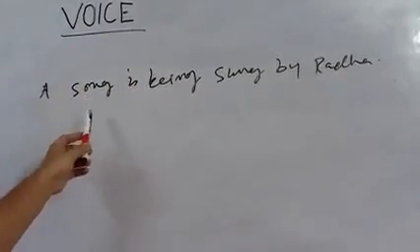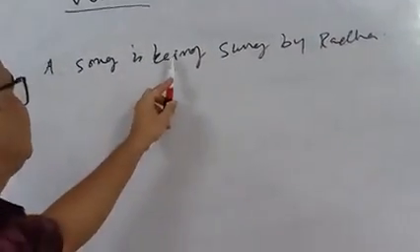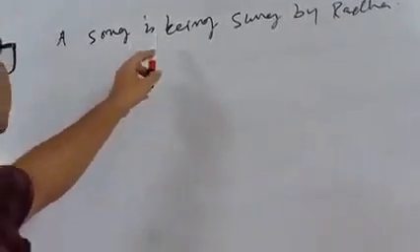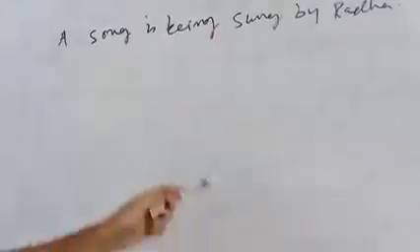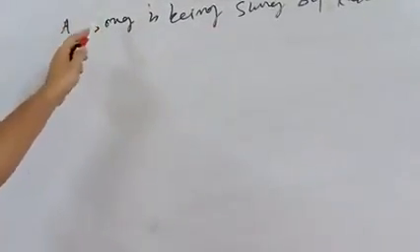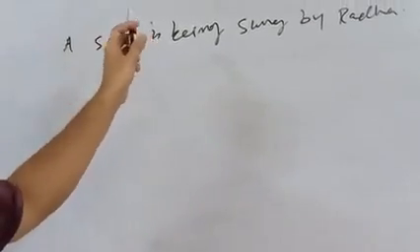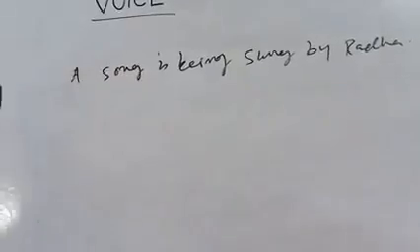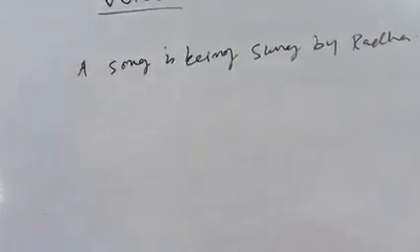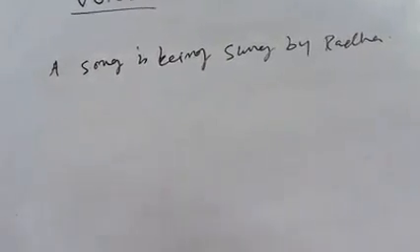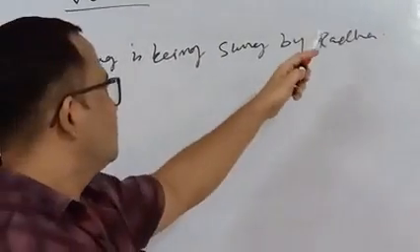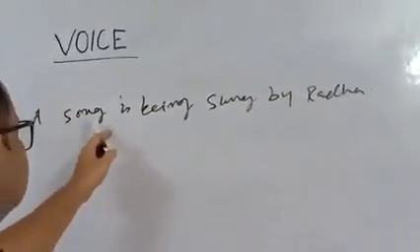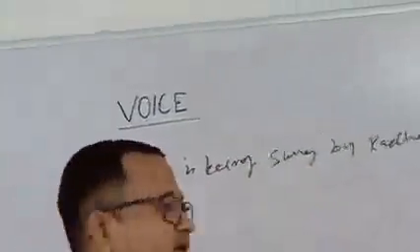So since we use is be verb along with been and then the past participle form of the verb, so this particular thing confirms that the sentence which is in passive here, in active, it is a sentence of present continuous. So now you have to make this sentence into present continuous, and you have to make the object here into subject, and subject of this passive voice into object.